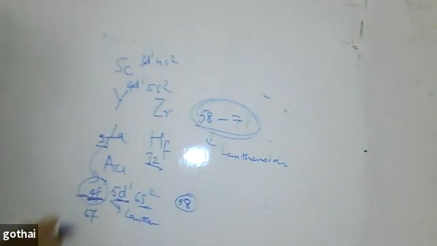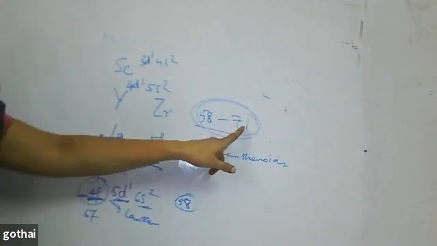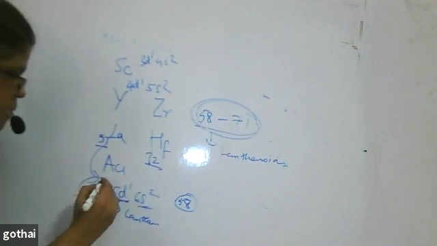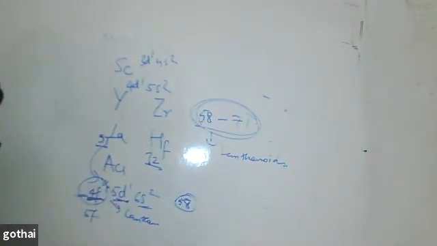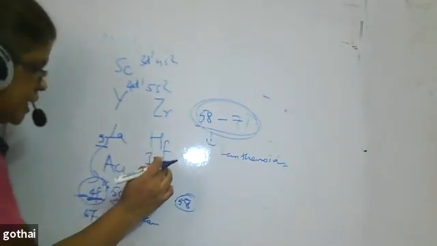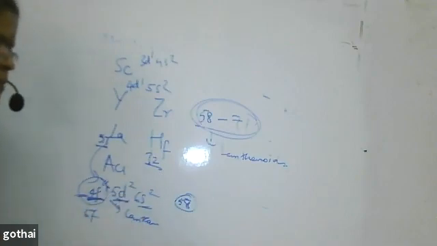So only these elements we call inner transition elements. F block elements are called inner transition elements, and d block elements we call transition elements. The valence electrons enter into the f orbital. After filling up 14 elements, after 71, it comes to hafnium, then they come over here.